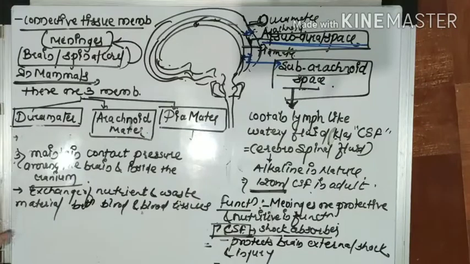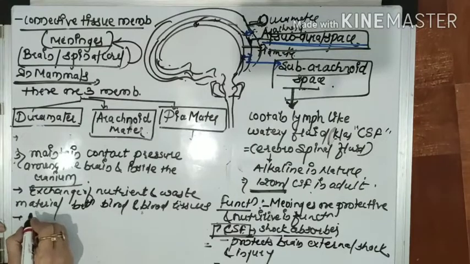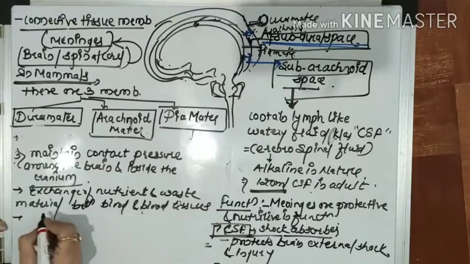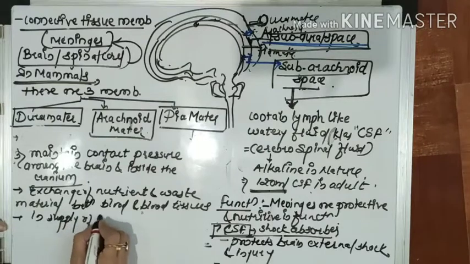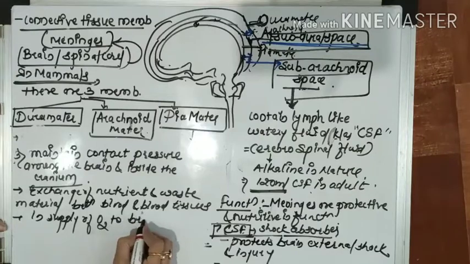Okay, so a very important function of the cerebrospinal fluid is to help in the exchange of nutrients and waste material between the blood and the brain tissues. The next function is that it also helps in the supply of oxygen to the brain.